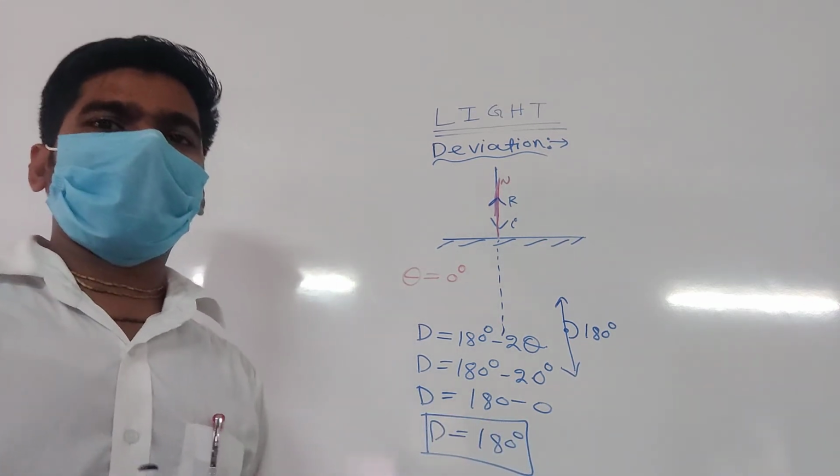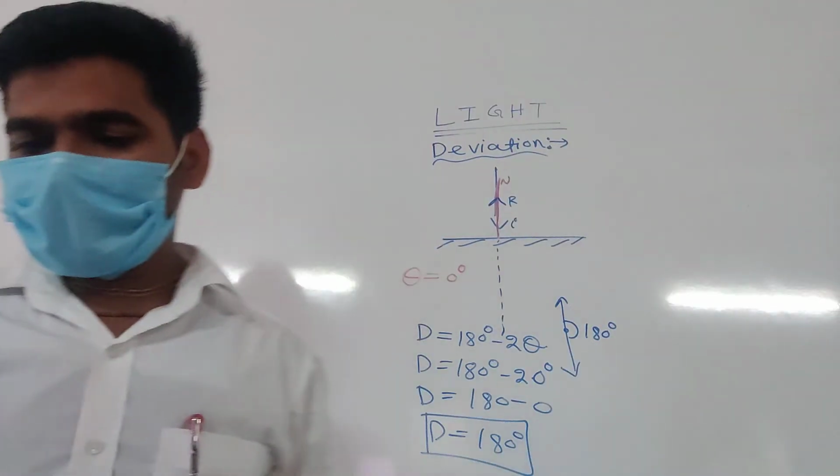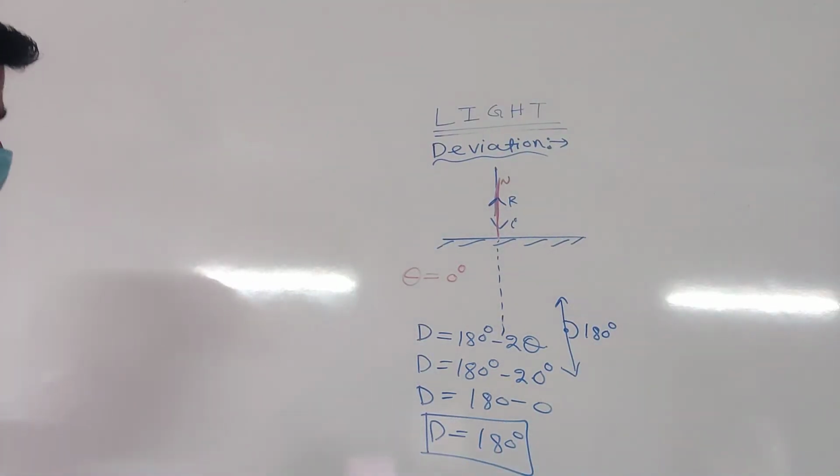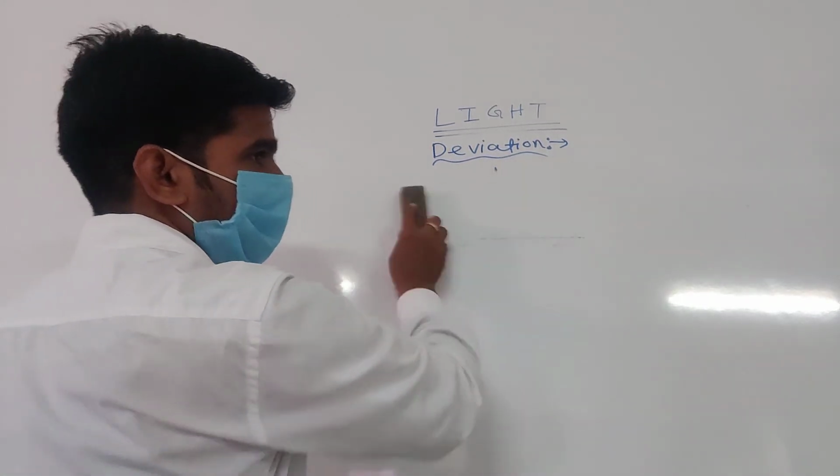All are clear or any doubt? Clear. Okay, very good.